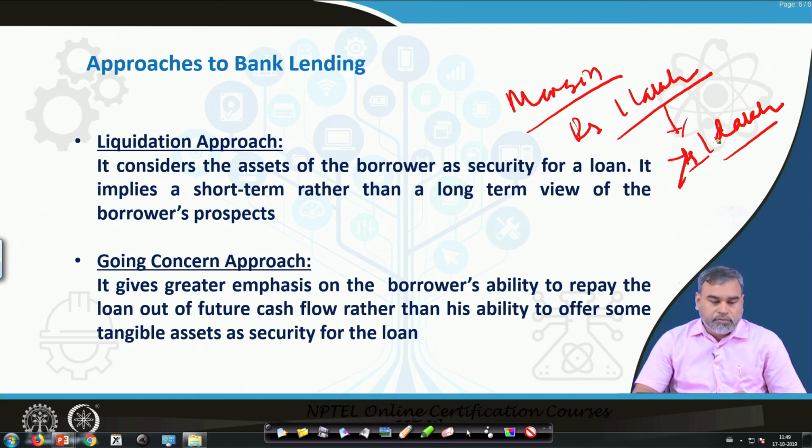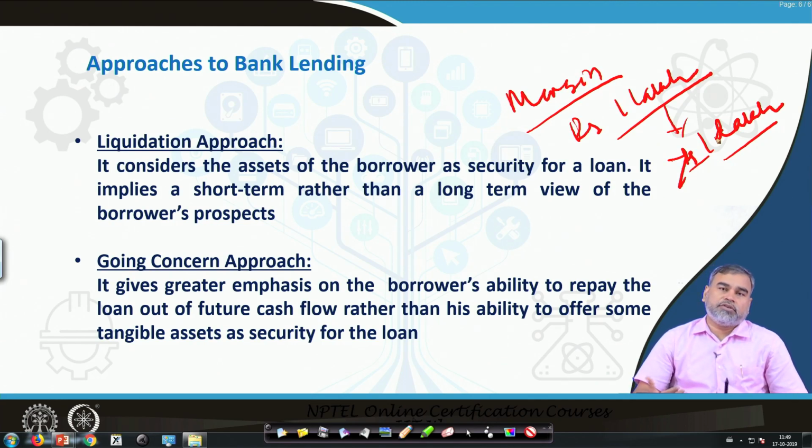Mostly Indian commercial banks follow this kind of approach. Whenever a commercial bank follows a liquidation approach, it always looks at the short term view of the borrower's prospects. The long term prospects of the borrower are not considered.